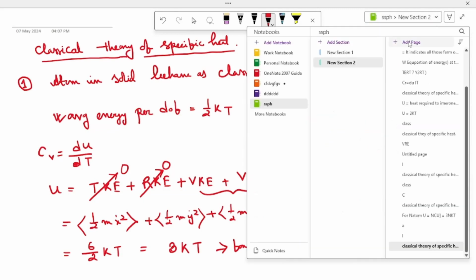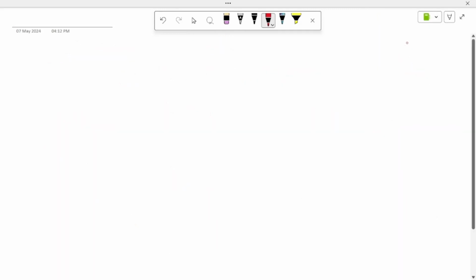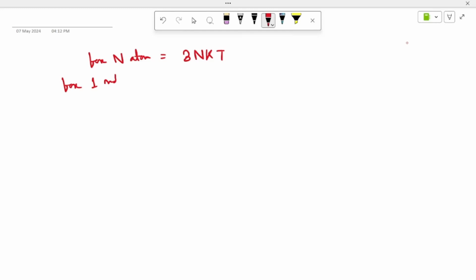And what about n number of atoms? For n atoms this will be 3nkT. And for 1 mole of atoms, n will be Na, so this will be 3NakT.